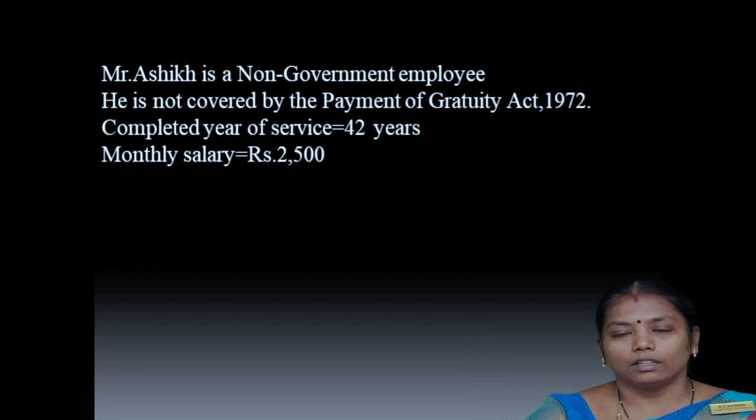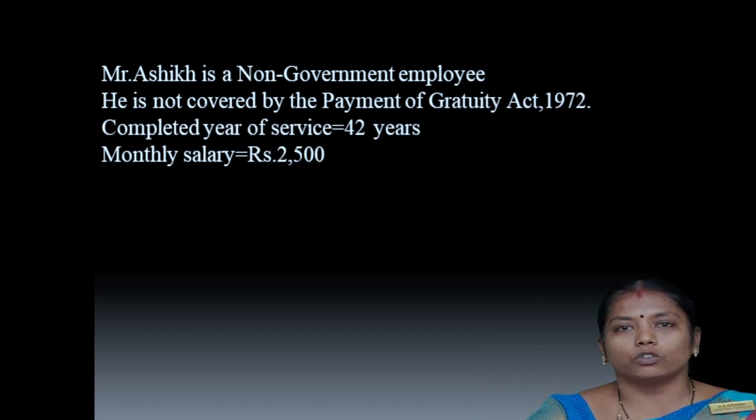So in this sum the person is not covered by the Payment of Gratuity Act 1972, so here the first rule is half a month salary we have to calculate. For that we have to find out the last 10 months salary, and in that 10 months salary we have to find out the average salary. After finding the average salary we have to find out the half a month salary. But in the sum they have calculated all the things and given the average 10 month salary. So in the sum we can take the amount as monthly salary directly.